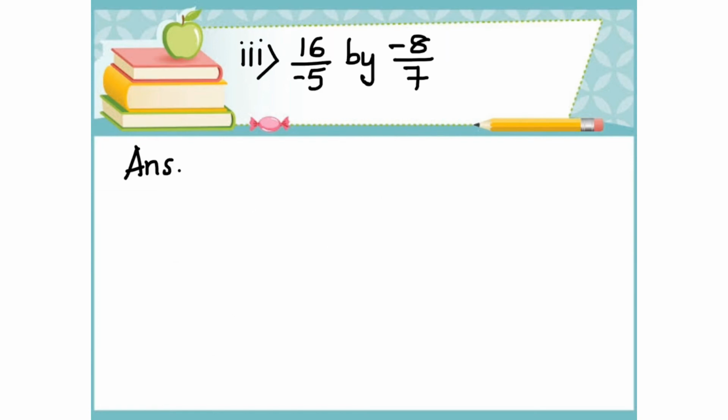Now let's look at the third question. Divide 16 by minus 5 by minus 8 by 7. Answer: 16 by minus 5 divided by minus 8 by 7.